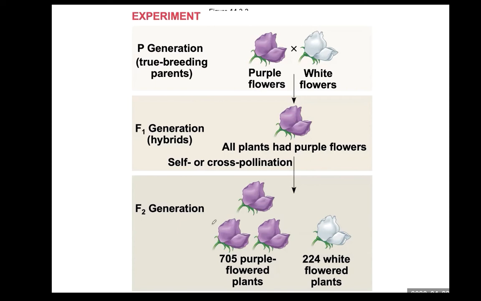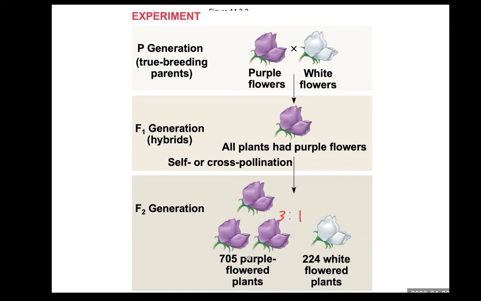And then in the F2 generation, you can see the rest of the parental expression, such as white flower plants appearing. But the ratio is 3:1. So dominant and recessive phenotypes appear in a 3:1 ratio. This is the quantitative analysis.